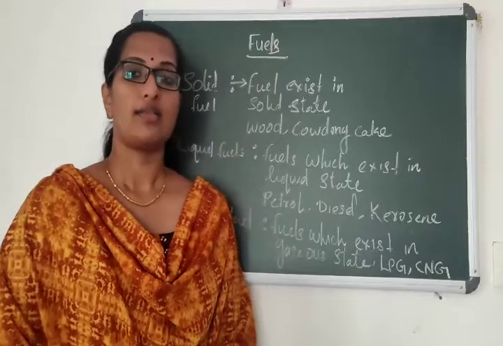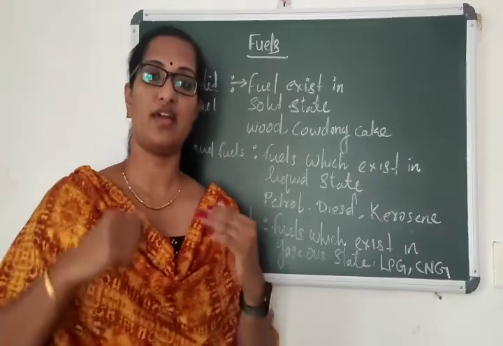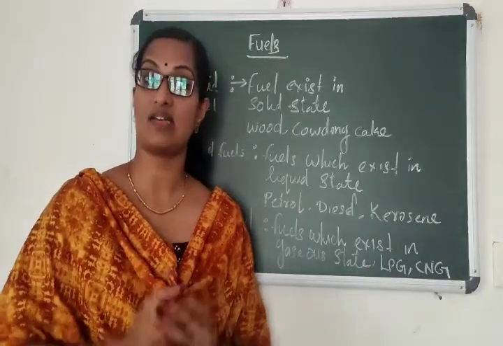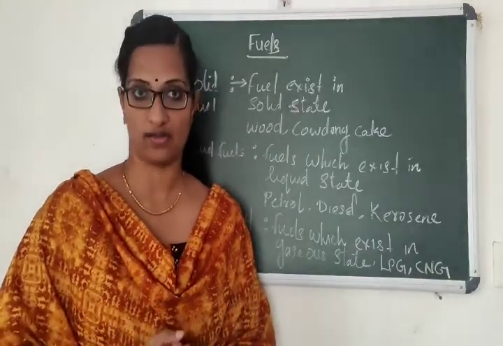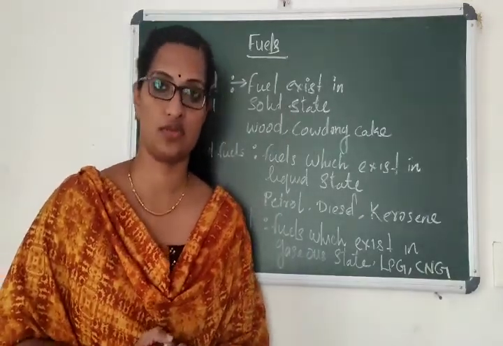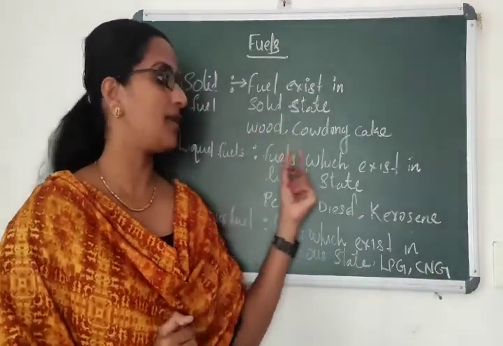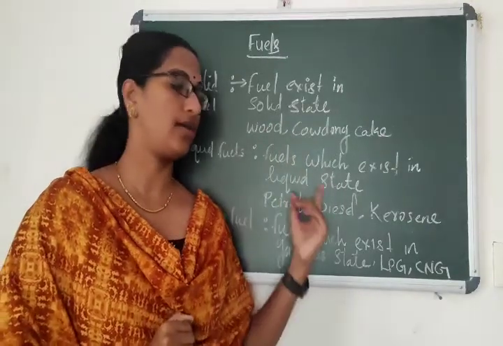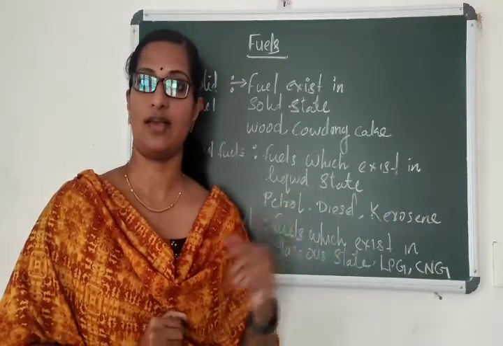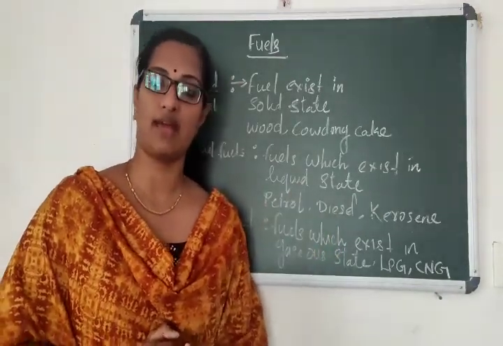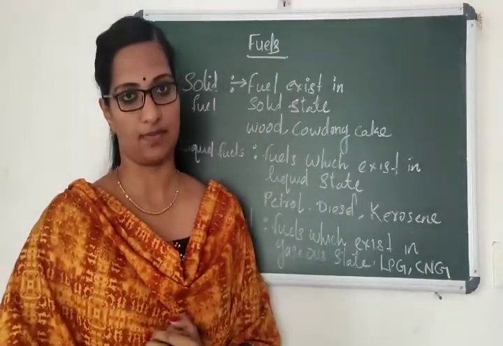Children, why am I talking about these kinds of fuels? Why are we using fuel? You know that hydrogen is a most important fuel which can be used to propel a rocket. Why is hydrogen used for rocket propulsion? Which fuel is good? You have learned the classification of fuels into exhaustible and inexhaustible, which we did earlier. And today why are we learning these types of fuels in this chapter?